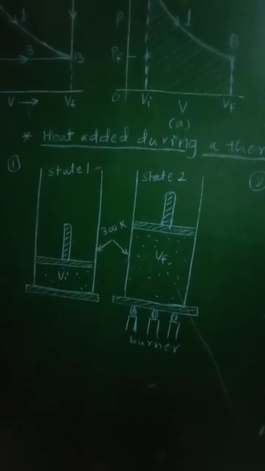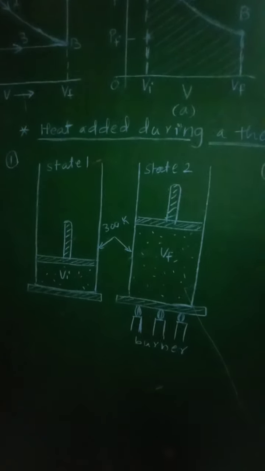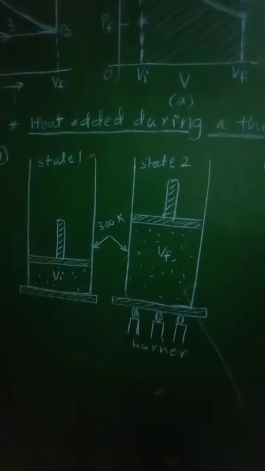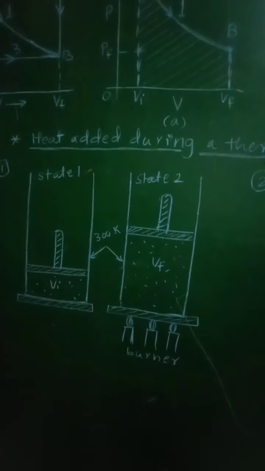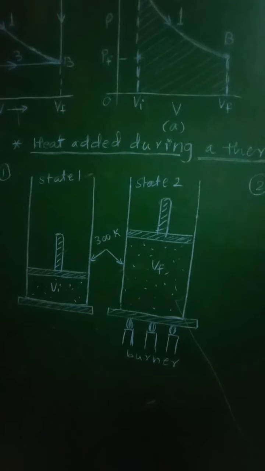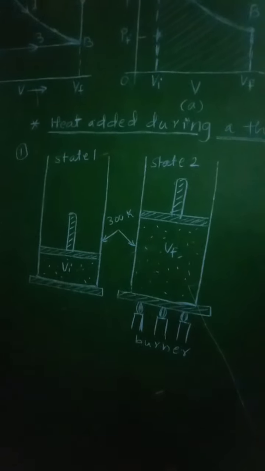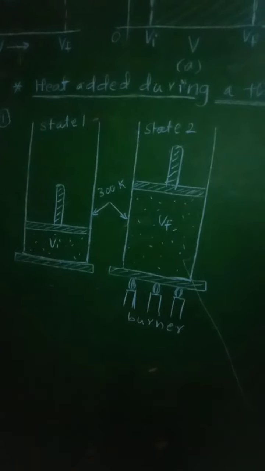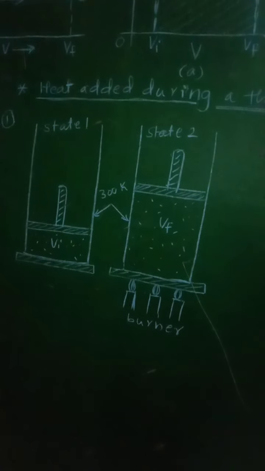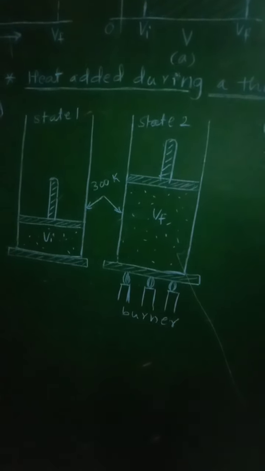Phi represents the initial volume and phi f will represent the final volume. So in the first state, phi is the volume of the gas. In the second state, phi f is the final volume of the gas. And then that change will take place at constant temperature. Now when the gas is heated suddenly in a controlled manner, so that it will expand at constant temperature and